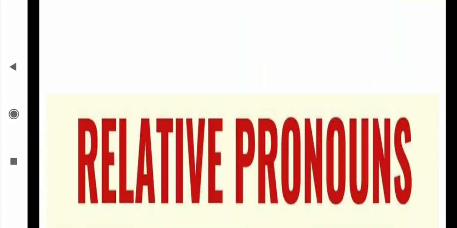Otherwise, if there is half a sentence and in that half sentence a noun is coming, suppose woman, and about that woman more information is given in the next, last second sentence, and it is joined with one conjunction, that conjunction comes for the relative pronoun. You know what conjunction means? Conjunction means which connects two words or two sentences. Here relative pronouns also perform the role of conjunctions, but they show the relation of two things.